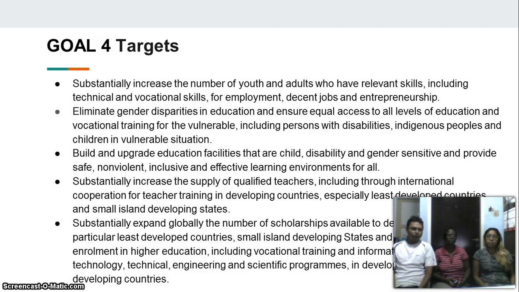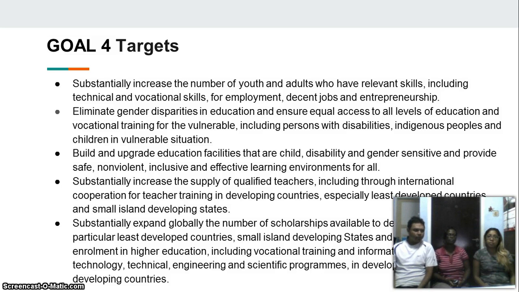Targets of 2030: substantially increase number of youth and adults who have relevant skills including technical and vocational skills. Eliminate gender disparities in education and ensure equal access to all levels of education.